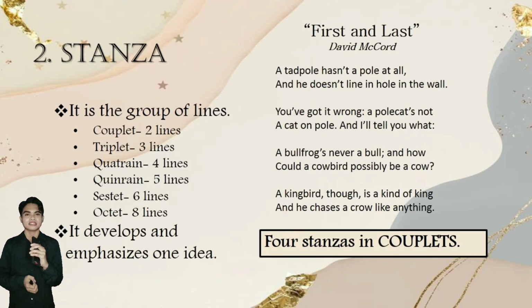We have couplet with 2 lines, triplet with 3 lines, quatrain with 4 lines, quintain with 5 lines, sestet with 6 lines, and octet with 8 lines. Each stanza develops and emphasizes one idea. First and Last by David McCord is an example of a poem comprised of 4 stanzas in couplets.